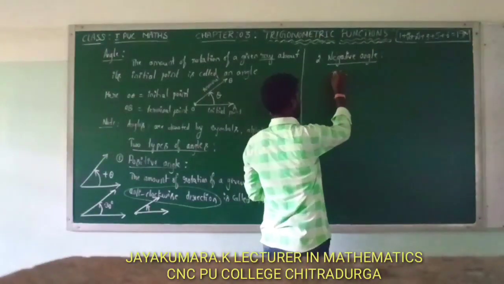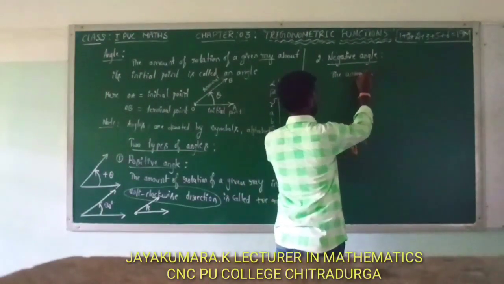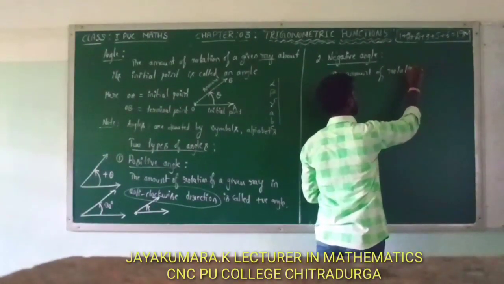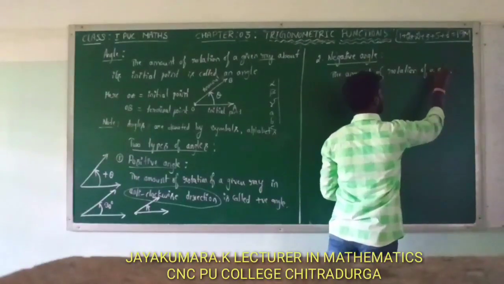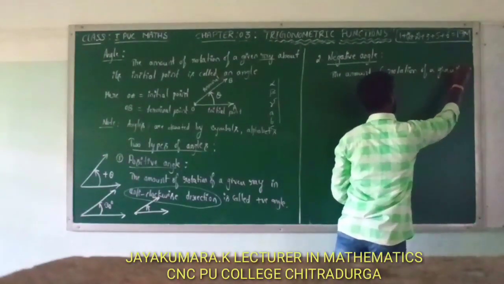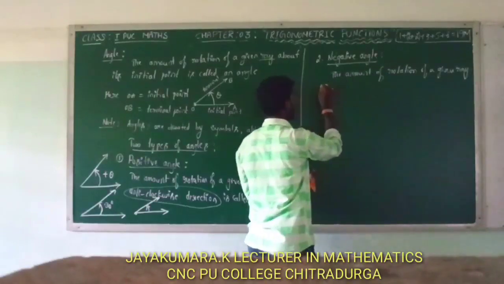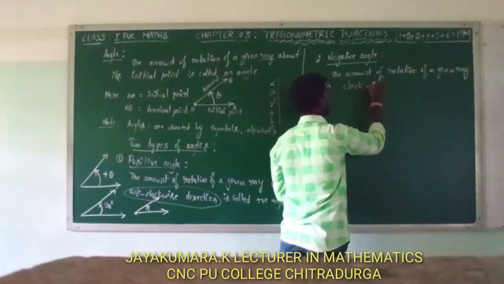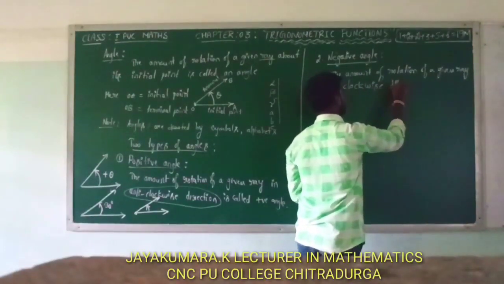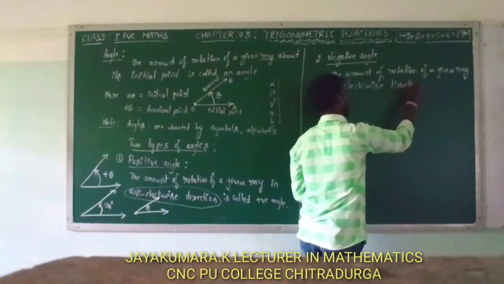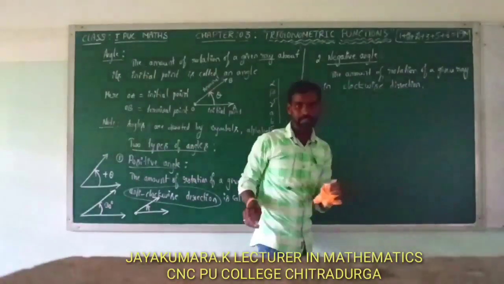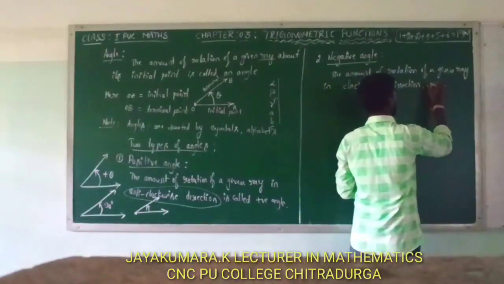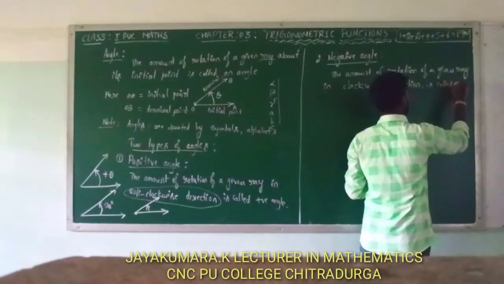Okay, the amount of rotation of a given ray in clockwise direction is called what? Is called negative angle.